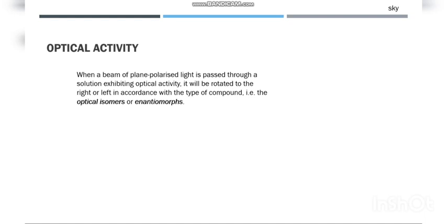Optical activity. When a beam of plane polarized light is passed through a solution exhibiting optical activity, it will be rotated either to the left or the right in accordance with the type of the compound it is. Hence, it is an optical isomer, also called enantiomorphs.